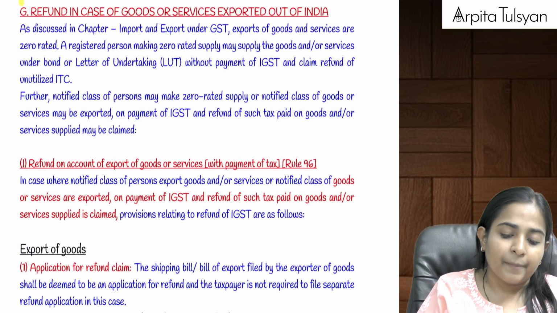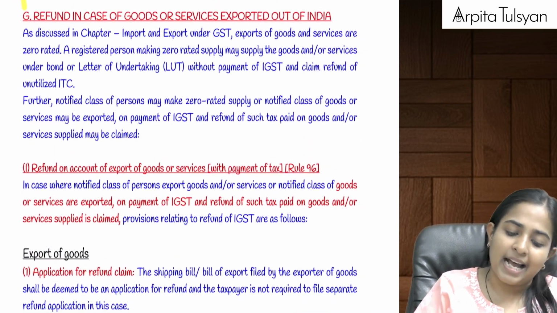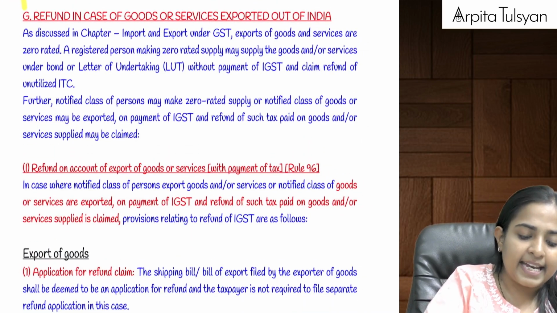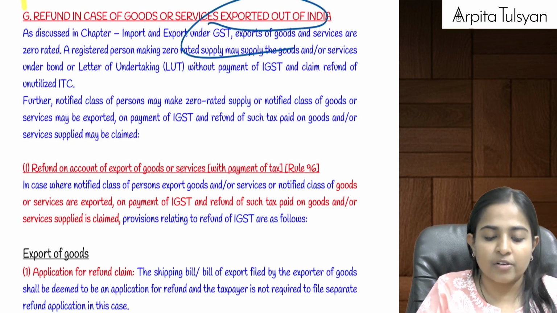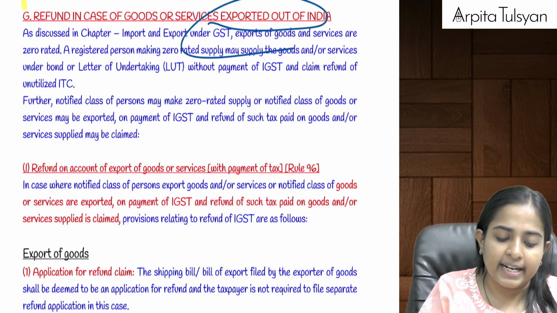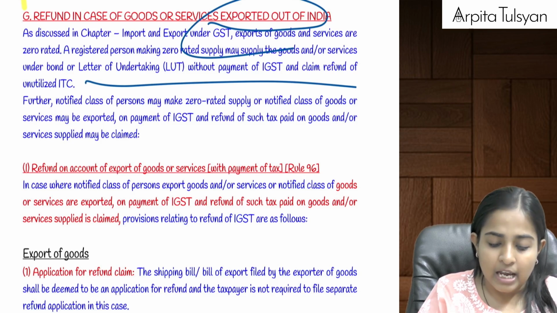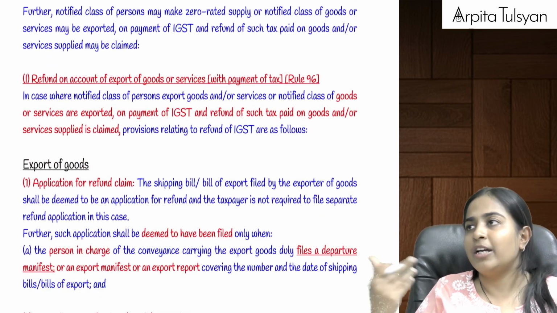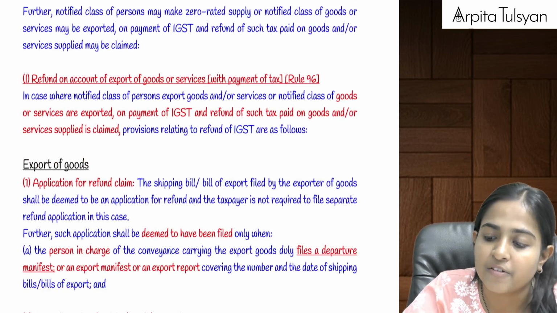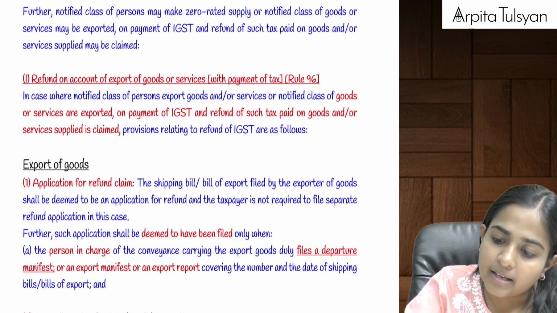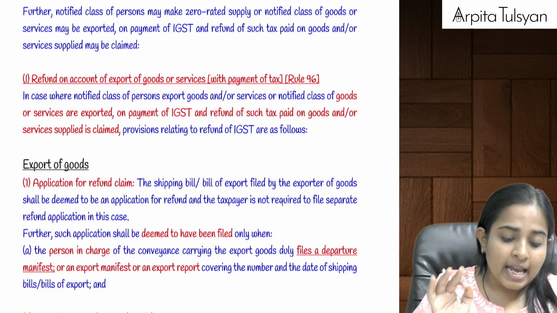Example. Okay, now going on to the last part of the chapter, that is in case of goods or services exported outside India under bond or LUT. Okay, now under bond or LUT or after payment of taxes, these are the two ways in which the export of goods and export of services can be done. Are you clear with this? Yes. Now listen.